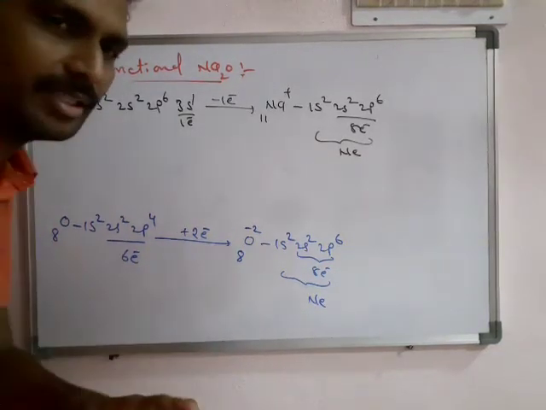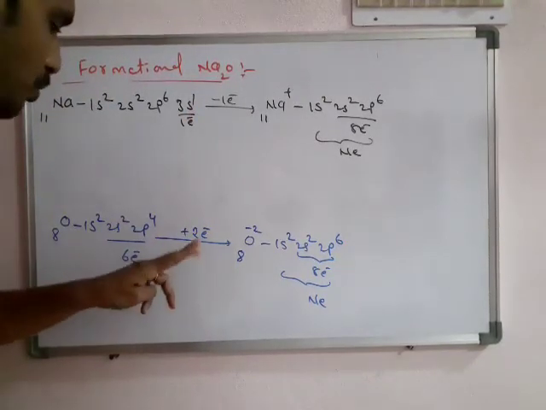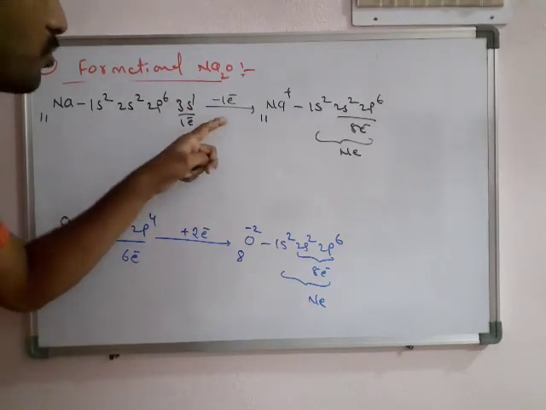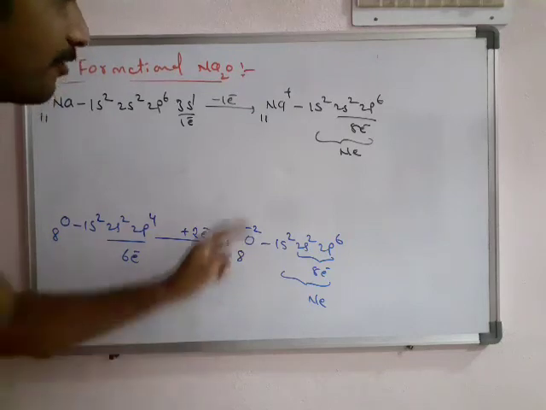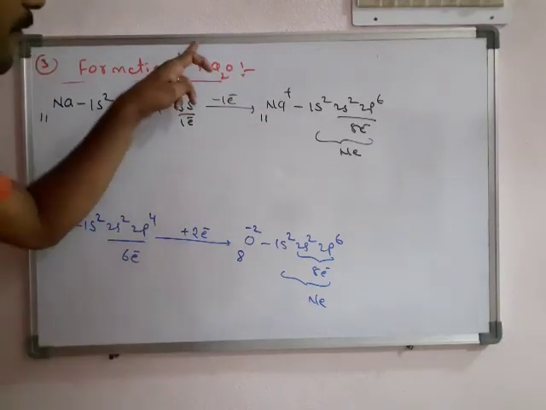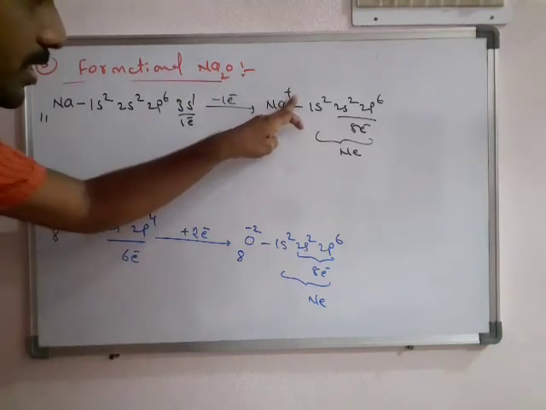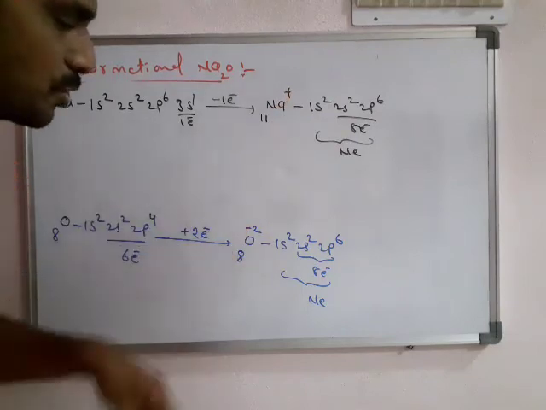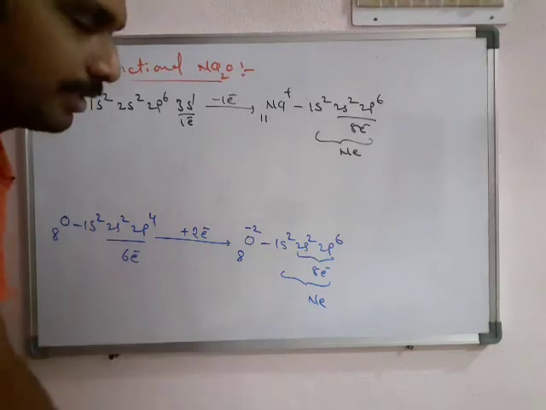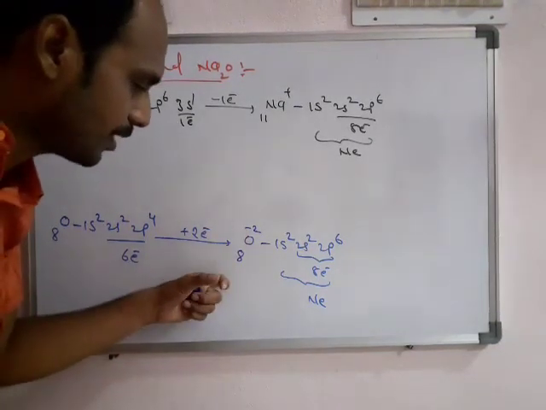But the different thing here compared to earlier examples is that oxygen needs 2 electrons, but one sodium gives only 1 electron. In the formation of sodium oxide, the charge must be neutral. So positive charge must be 2 and negative charge must be 2. The gaining of electrons and losing of electrons must be equal. So 2 electrons are required.